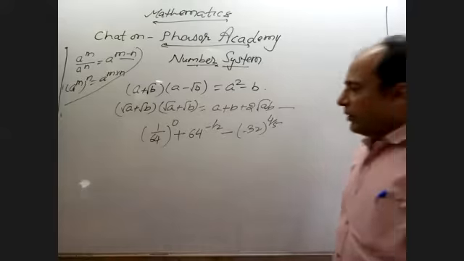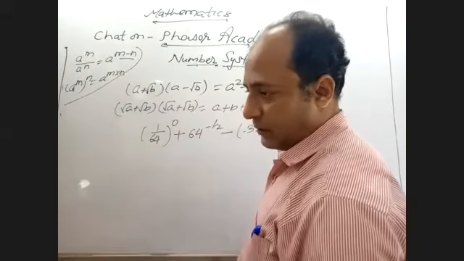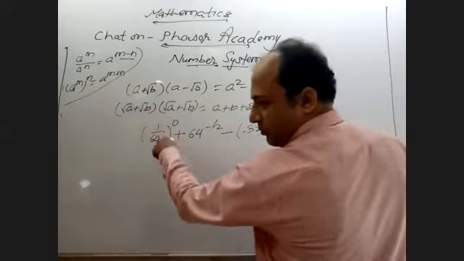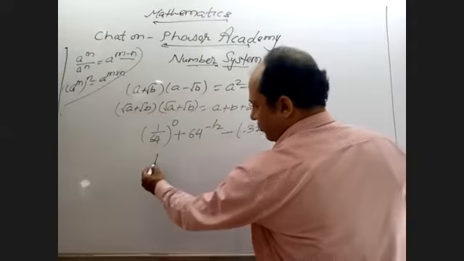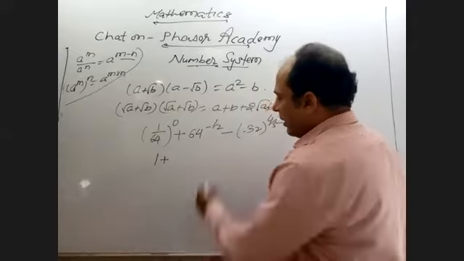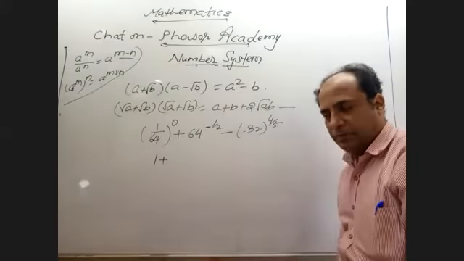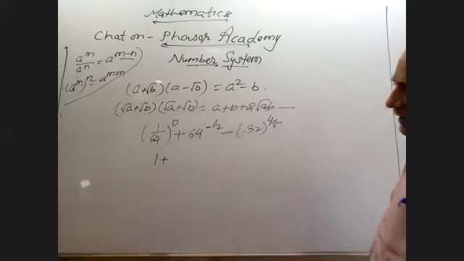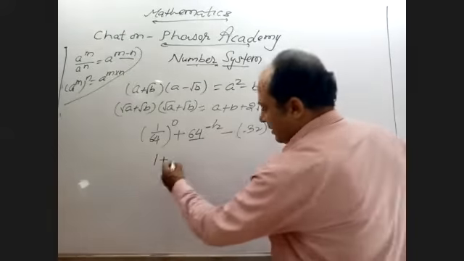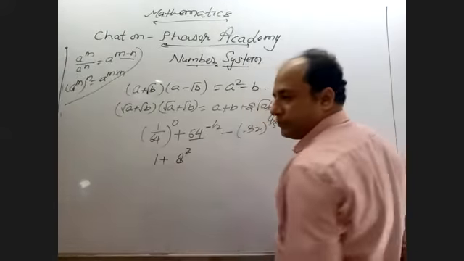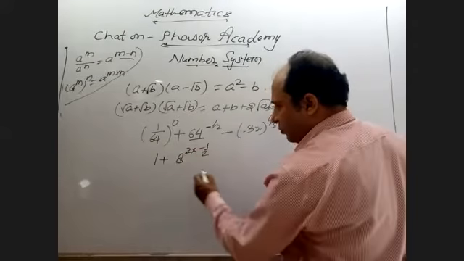Now, hopefully, you will be confused, such a long question has come. How to do it? Now see, the power is how much here? 0. Now what did I teach? To bring it into prime factors. Now here see 64. It is 2 square, right? Into minus 1 by 2.